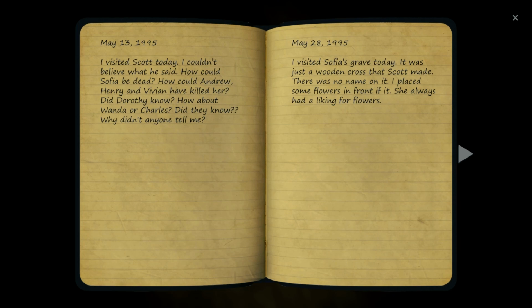I visited Sophia's grave today. It was just a wooden cross that Scott made. There was no name on it. I placed some flowers in front of it. She's always had a liking for flowers.